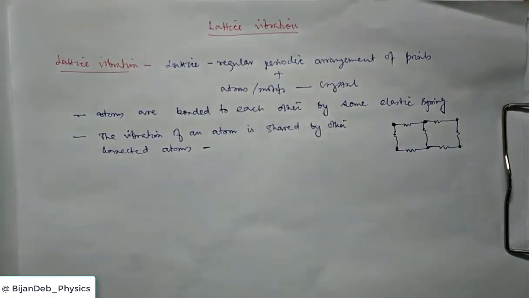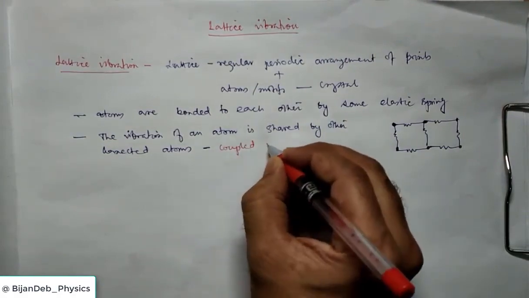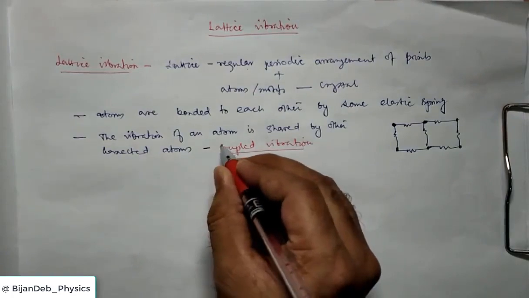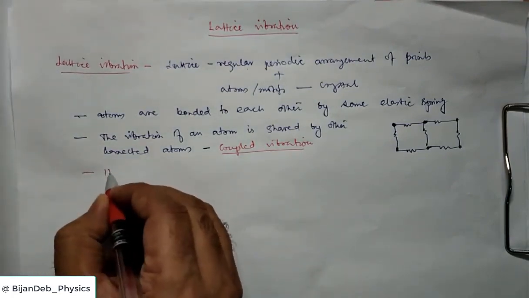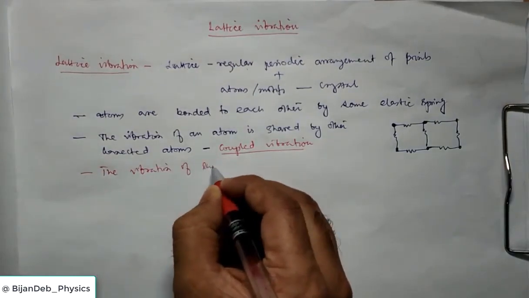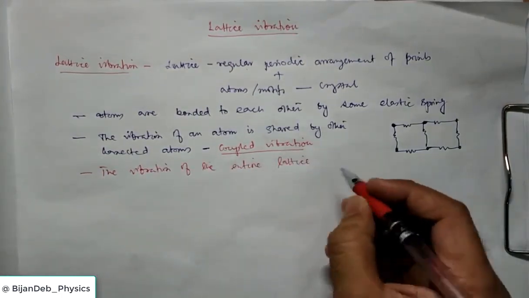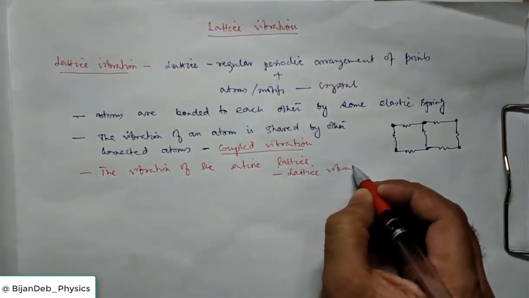We call this coupled vibration, similar to coupled oscillation. If an atom vibrates, the neighboring atoms will also vibrate. So we consider the vibration of the entire lattice rather than a single atom, which we call lattice vibration.